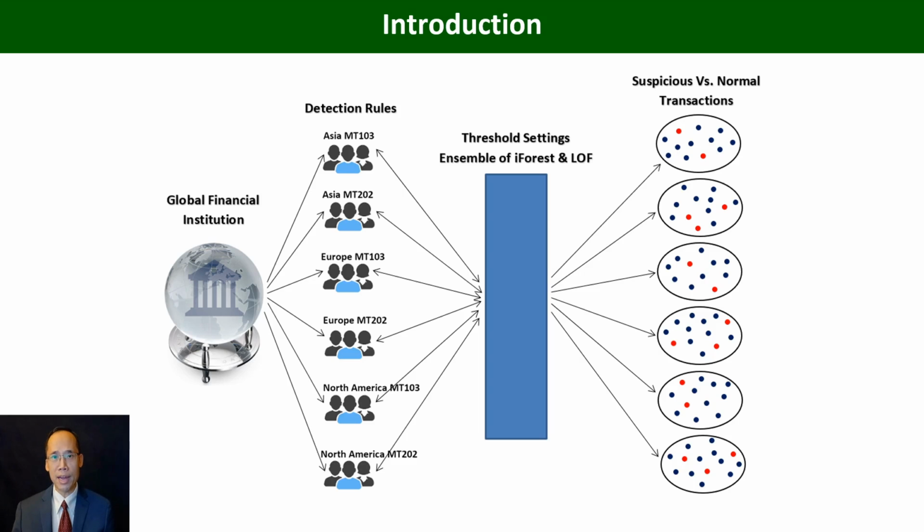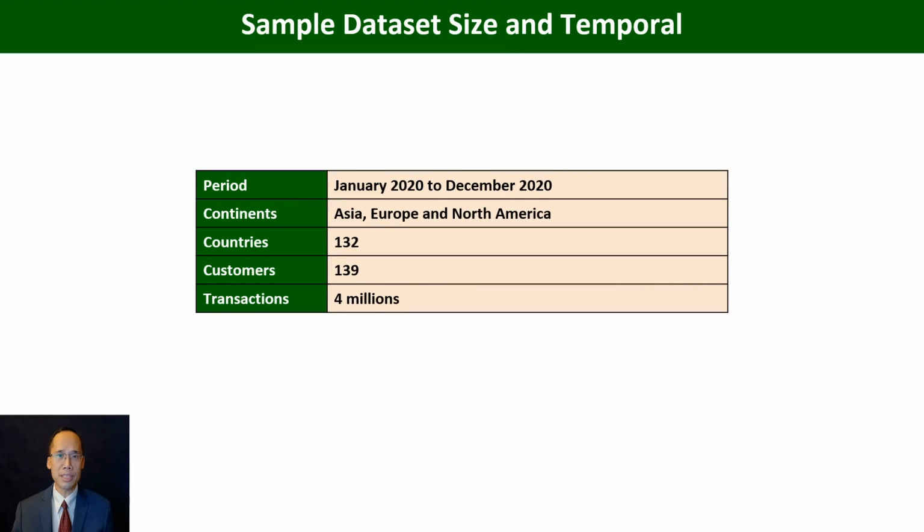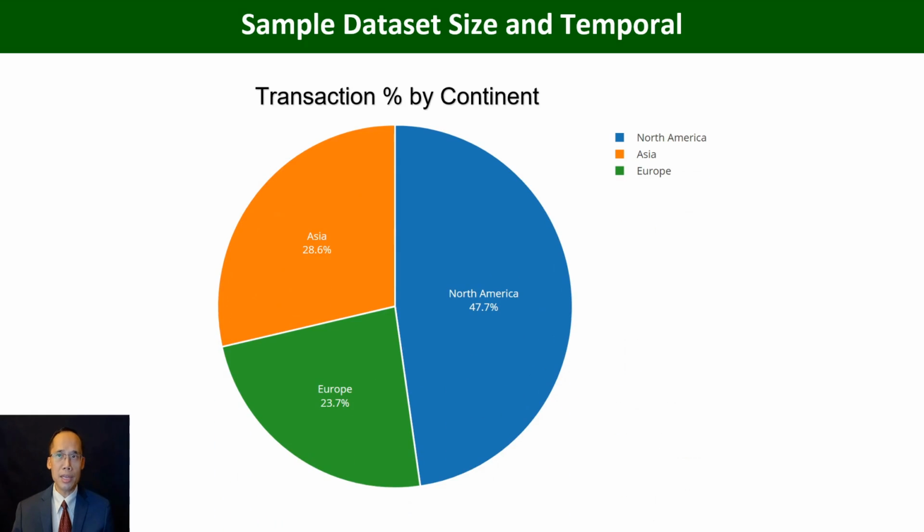The model identified and selected was the ensemble of Isolation Forest and Local Outlier Factor. And here were the sample dataset size and temporal coverage. For the period between January and December of 2020, for a total of 3 continents, Asia, Europe, and North America, for a total of 132 countries, 139 customers, and 4 million transactions.